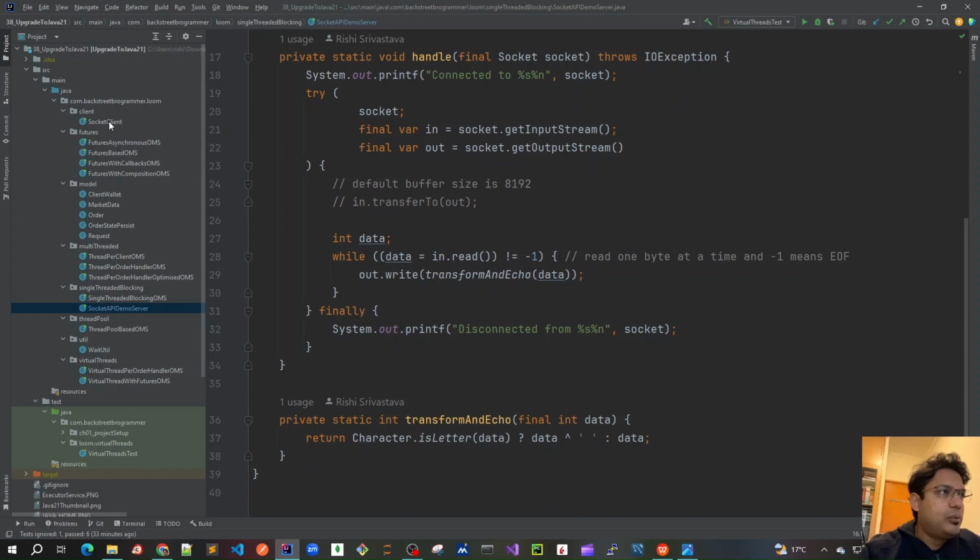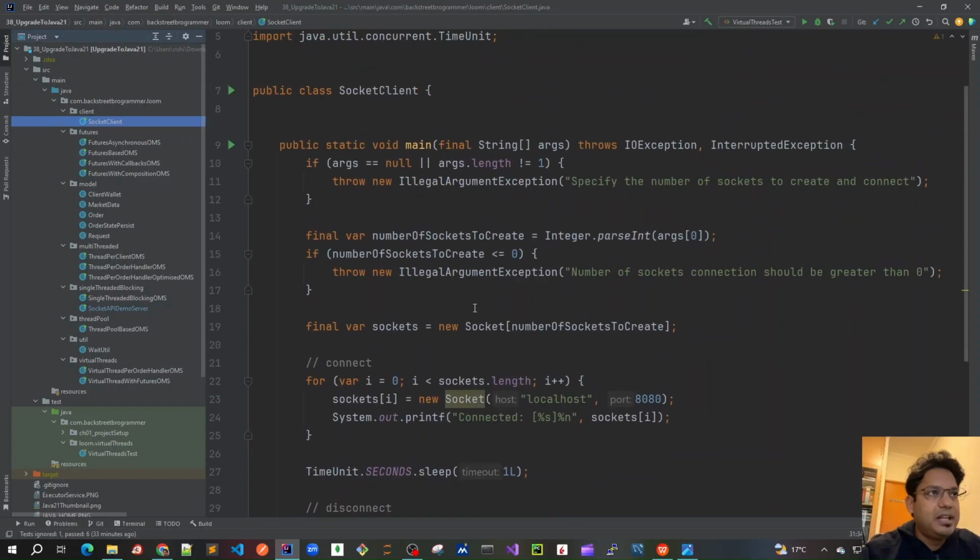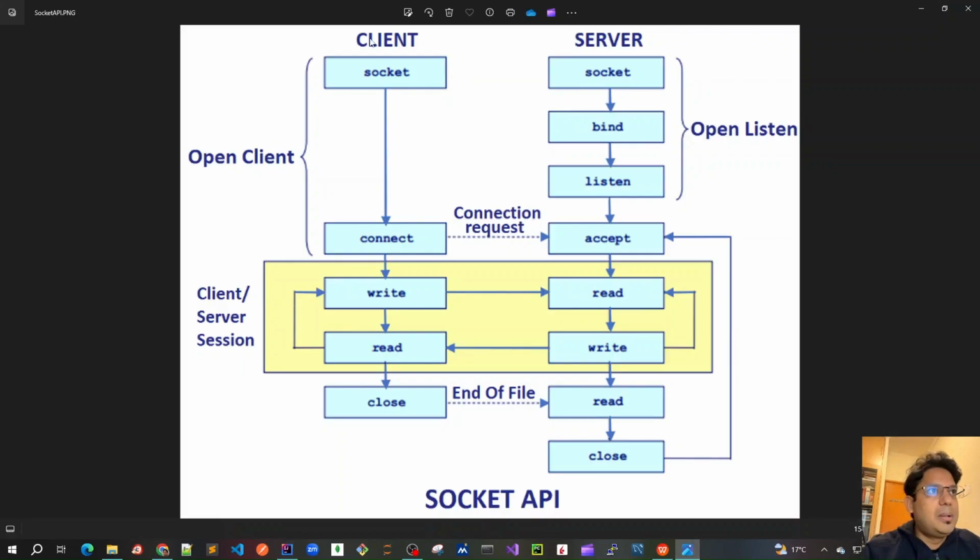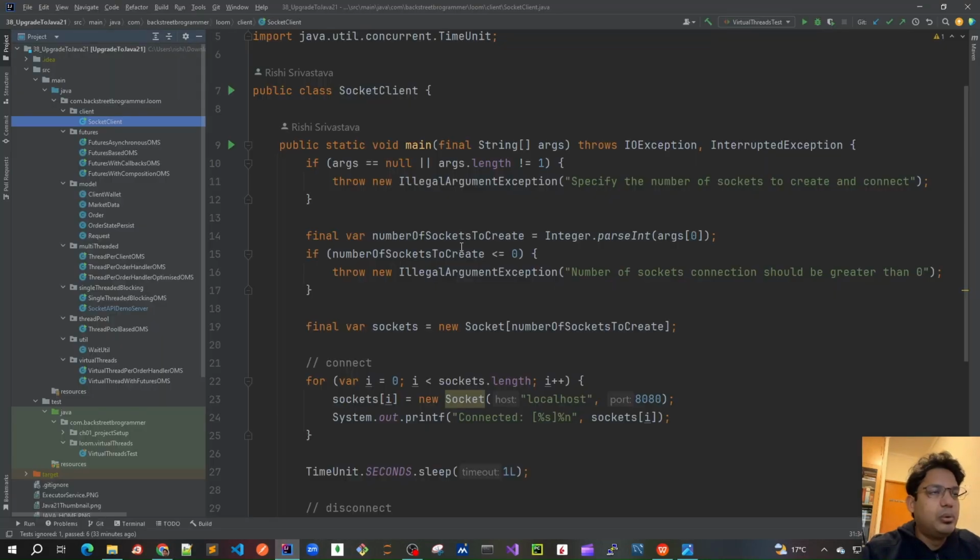Now let's have a quick sneak peek at the socket client that I created. So here, this is my socket client. This is what I'm going to build here on the client side. We have just gone through the server, which is a single thread server. Now let's look at the client code.